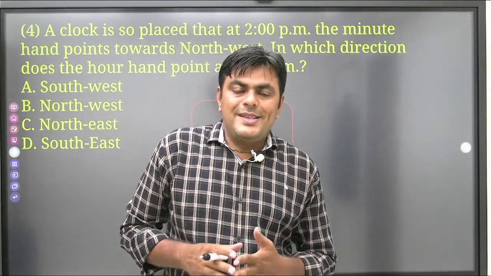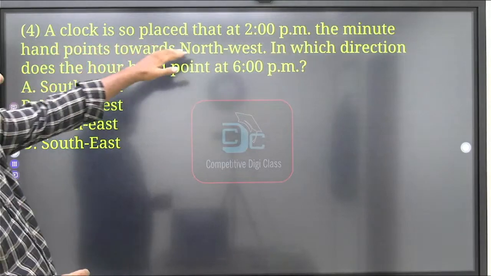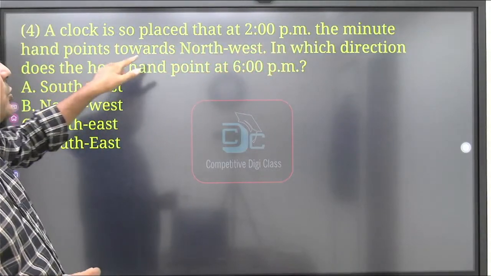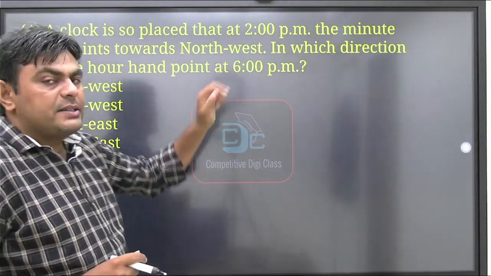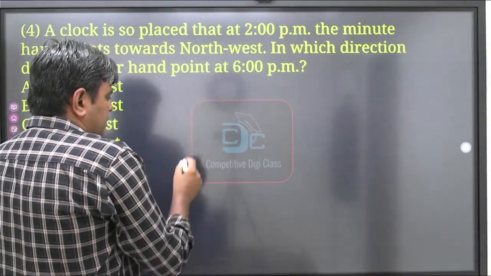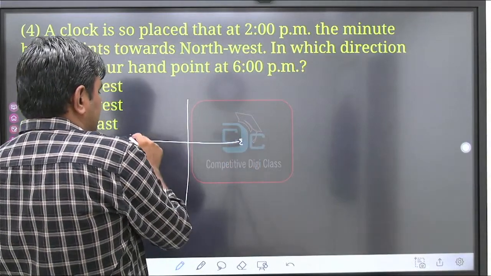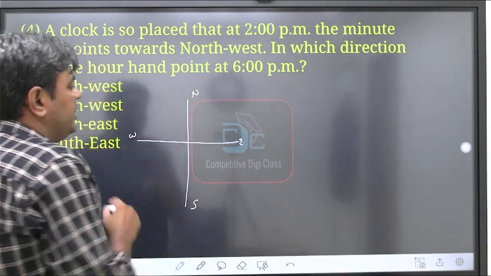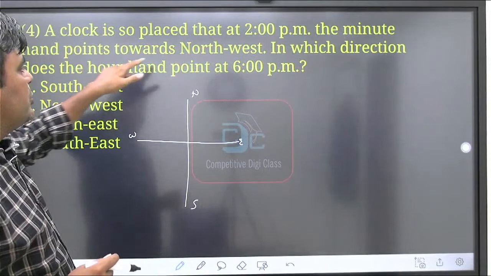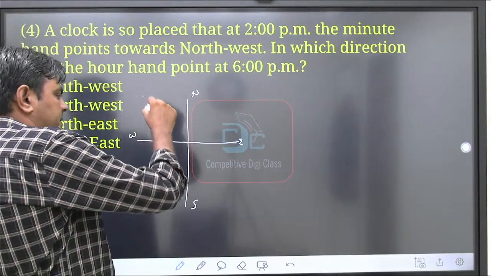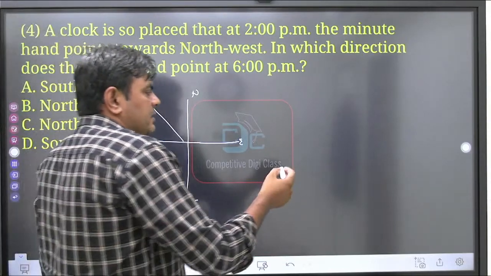Now we'll see the next question, that is based on clocks only. What is the statement? A clock is so placed that at 2 p.m. the minute hand points towards northwest. In which direction does the hour hand point at 6 p.m.? First we know this is east, west, north and south. Northwest means this direction. Okay, so we can draw a clock.